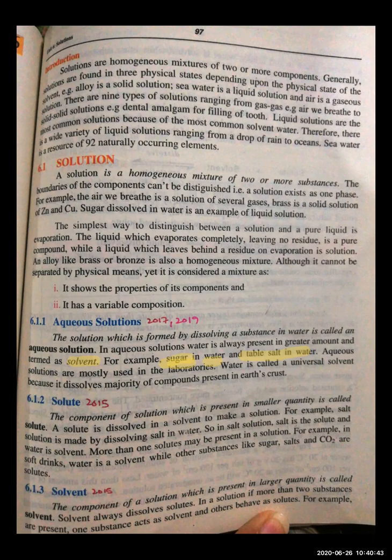It will be the dilute solution of HCl. So we do work with liquid solutions in our labs. And here is the thing which I was telling you, that water is called a universal solvent because it has the ability to dissolve the majority of the compounds that are present in our earth's crust, right?